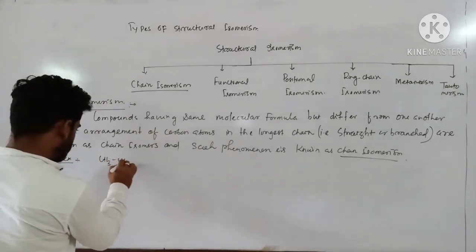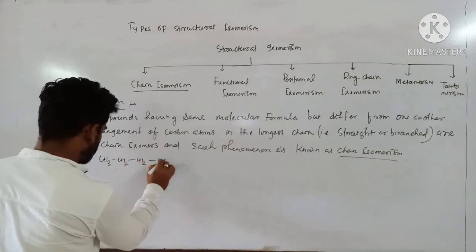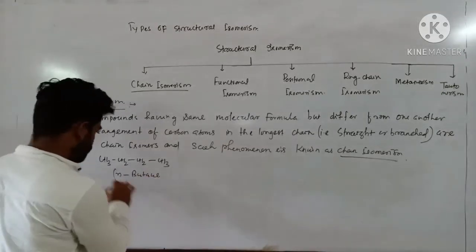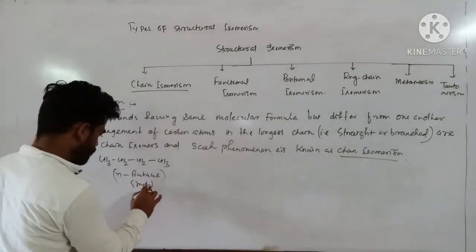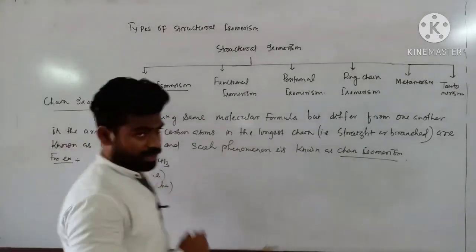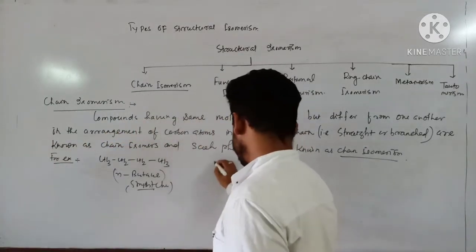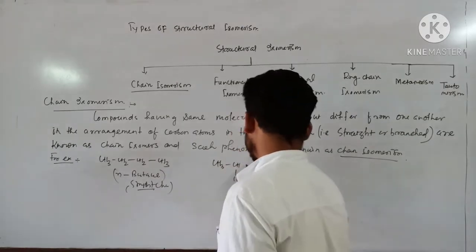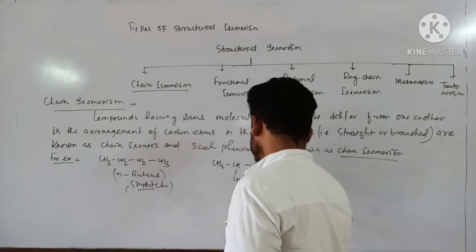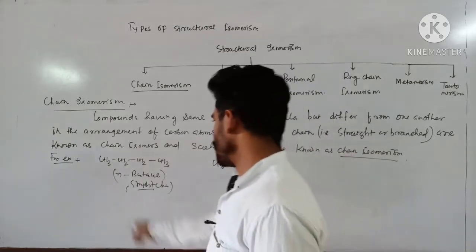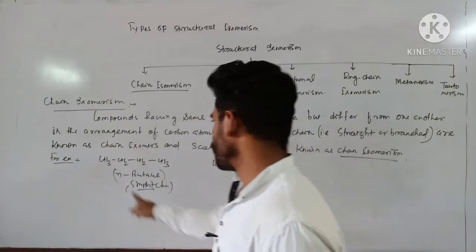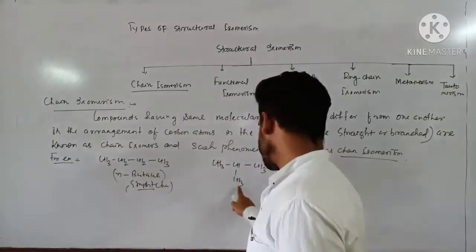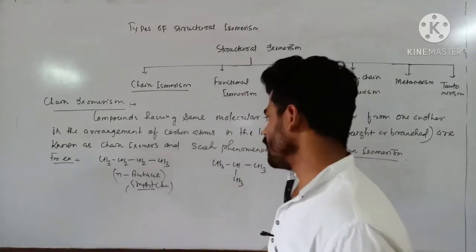For example, if I consider CH3, CH2, CH2, CH3, this is n-butane, a straight chain. I can make it branched like this: CH3, CH, CH3, CH3. See, same molecular formula. Number of carbon atoms 4, here also 4. Number of hydrogen atoms: 3 plus 2 plus 2 plus 3 is 10; 3 plus 1 plus 3 plus 3 is 10.